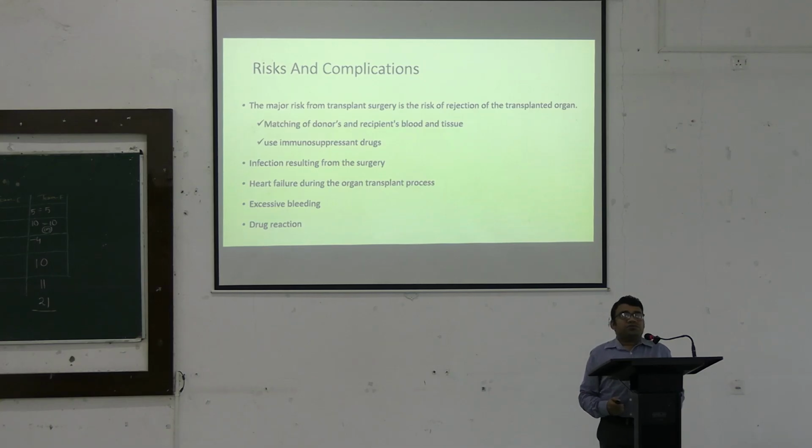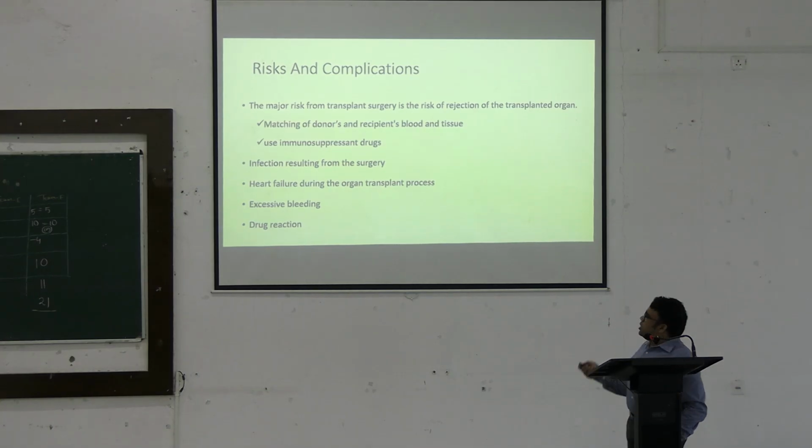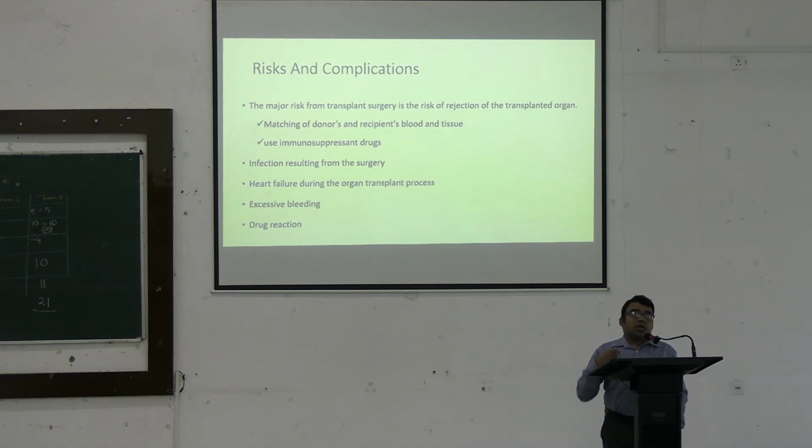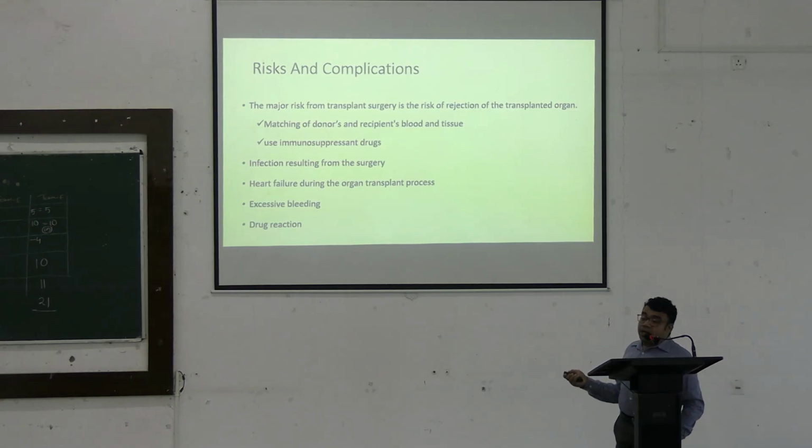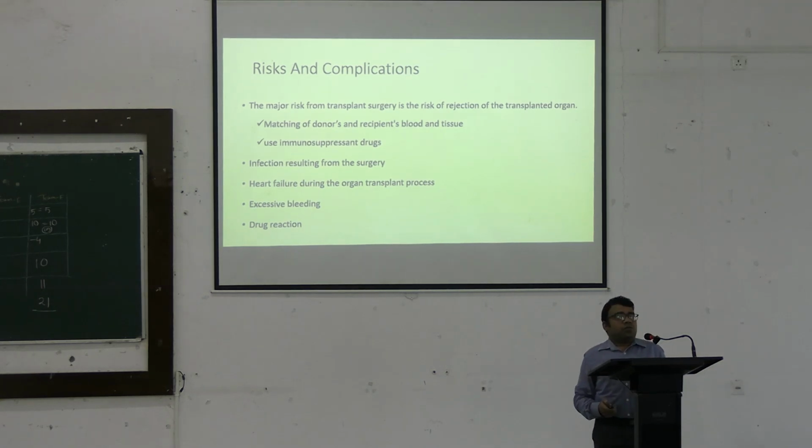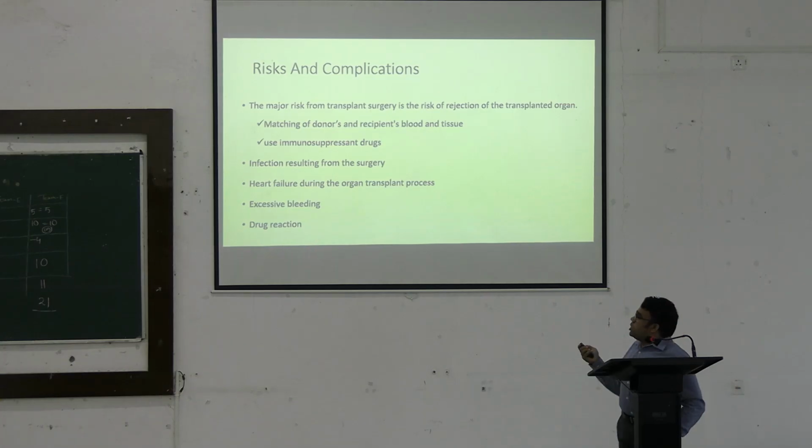Now, what are the major risk factors with transplantations? Obviously, the most important is related to the organ itself. That means the organ and tissue matching must be done, including not only the blood grouping but also HLA matching. Furthermore, other complications can be related to infections and complications with the surgery itself. Furthermore, during and after the process of transplantation, the patient is given many kinds of drugs so as to suppress the immune system. These drugs will have their own adverse reactions. So these are, in a gist, the many kinds of risks and complications a recipient may face.